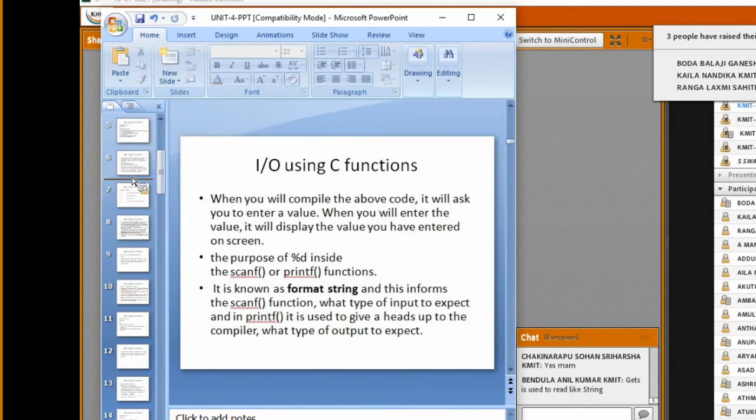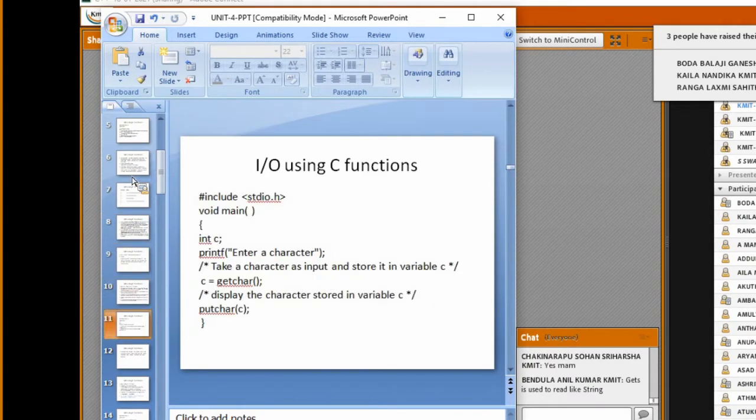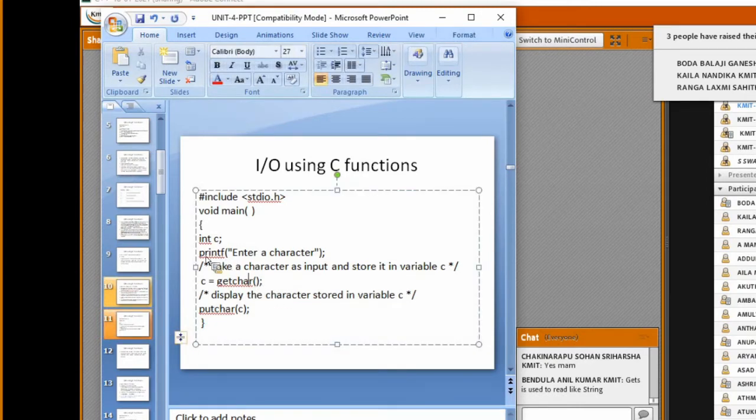Then coming to the example of putchar and getchar. The getchar function reads character by character. First I'm taking the prompt to enter a character, then getchar takes a character and stores it inside c, and I am displaying the character stored in c. So I'm using the getchar function to read a character, and the putchar function to print it.